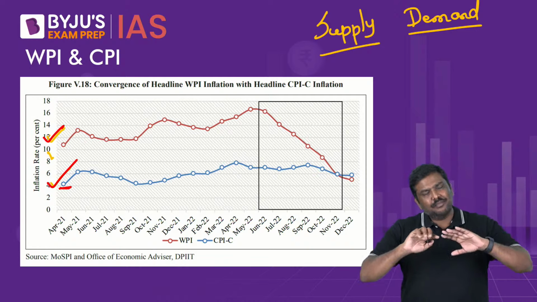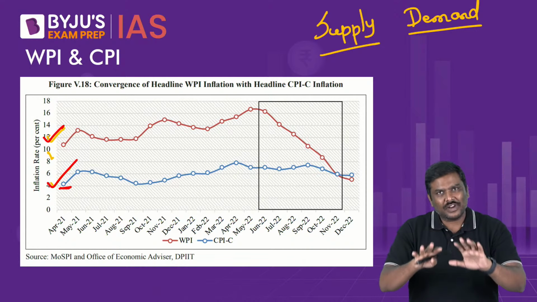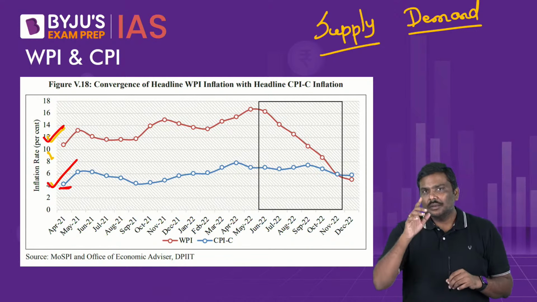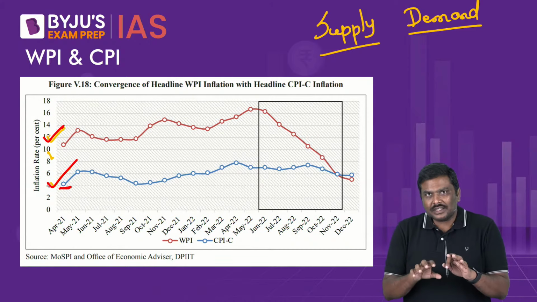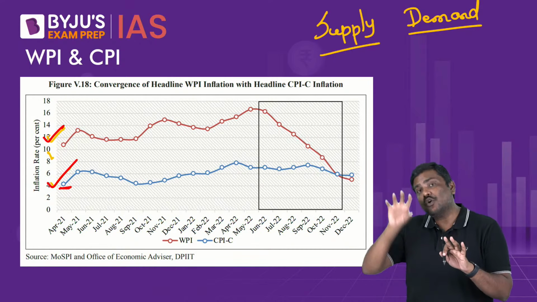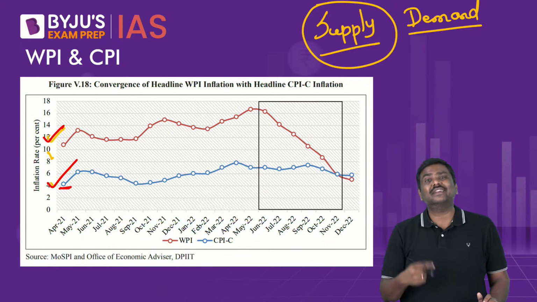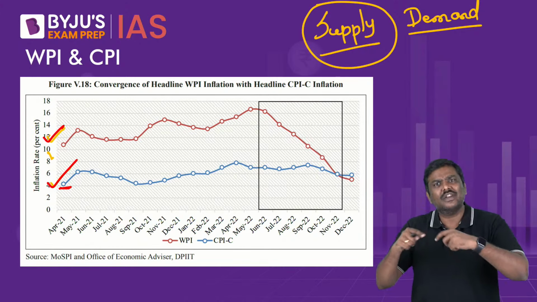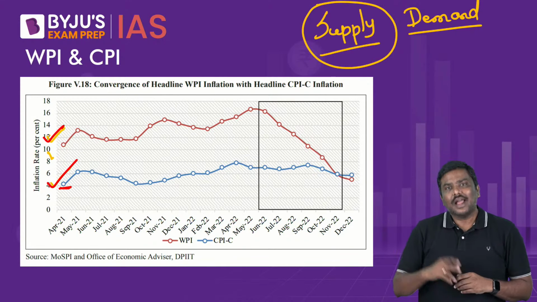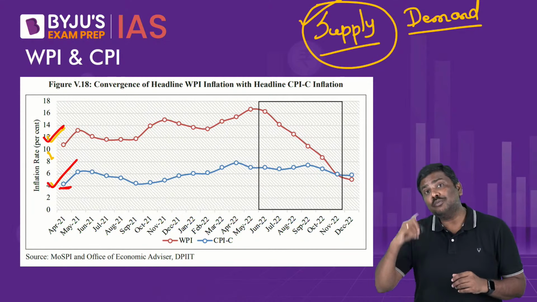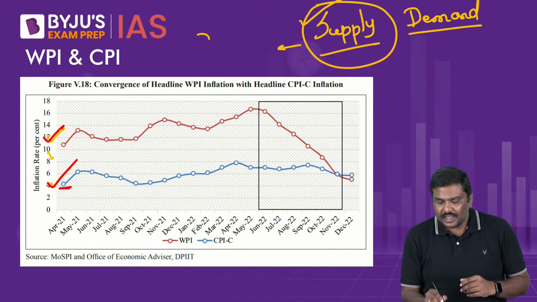Right? Inflation can be caused because of supply side factors as well as demand side factors. And in recent times, both the factors have contributed to inflationary trends in the domestic market. But the survey says, if you look at the factors which have caused inflation, it is basically the set of supply side factors which have contributed to a lot of inflation in the domestic market. And whenever supply side factors contribute to inflation, we'll simply say it is nothing but cost push inflation.